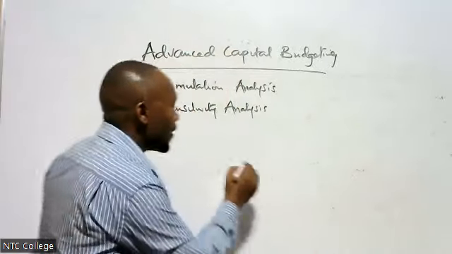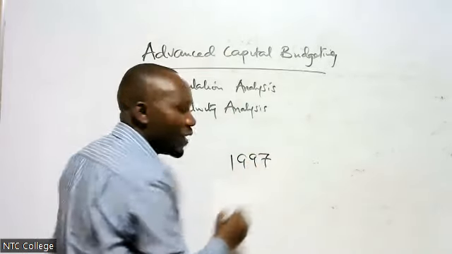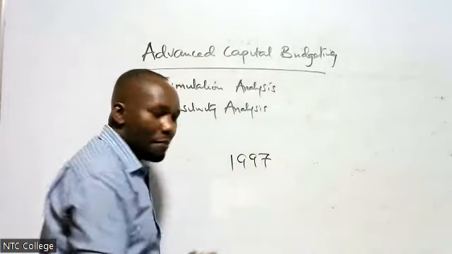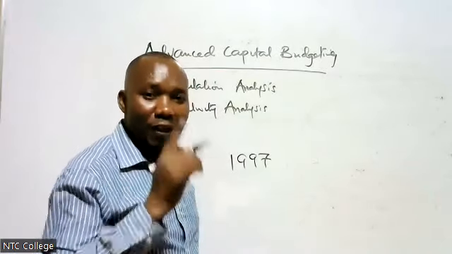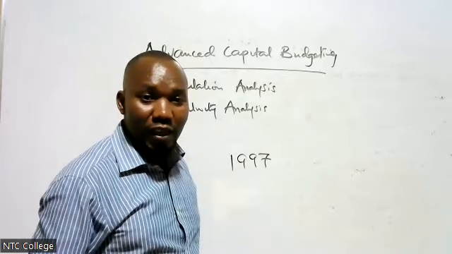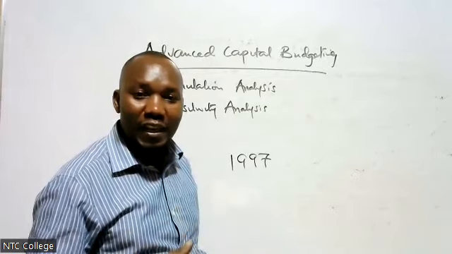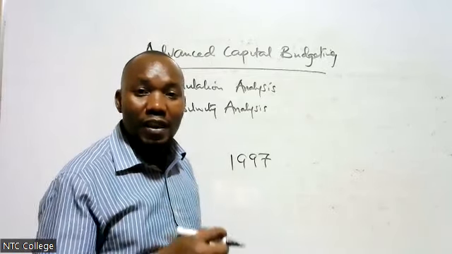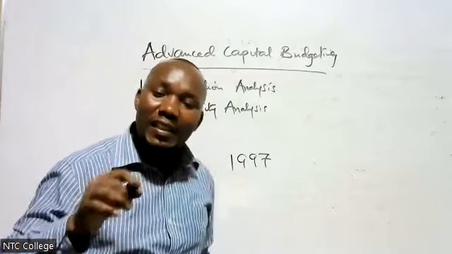In 1997, I know some of you are very young. In 1997, I had just been born. My dad used to buy a very huge goat at 1,000. And I remember we used to have some cattle. A very huge cow we would sell at 12,000. At 15,000, you have a very big bull. But today, the same bull is 60,000.